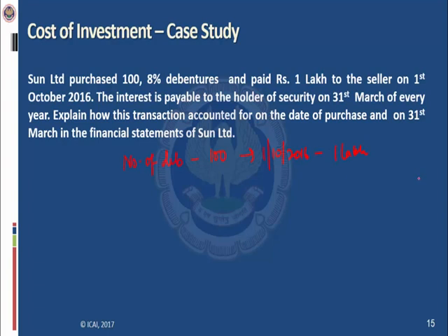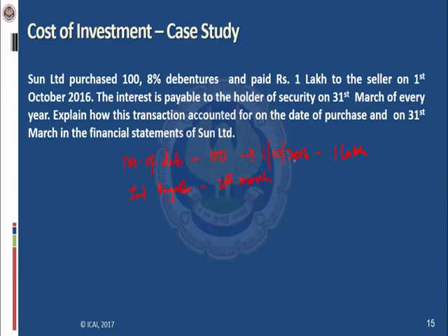The interest is payable to the holder of the security on 31st March of every year. So every year the issuer, which issued the debenture, will pay the holder yearly interest on 31st March. So whosoever, let's say, acquired a debenture on 30th March will get a full year's interest on 31st March. Explain how this transaction is accounted for on the date of purchase and on 31st March in the financial statements of Sun Limited.